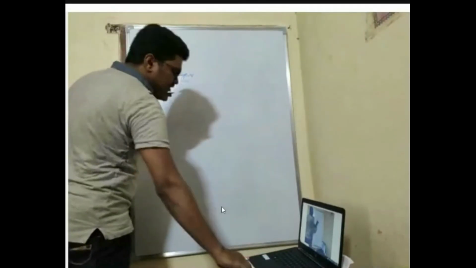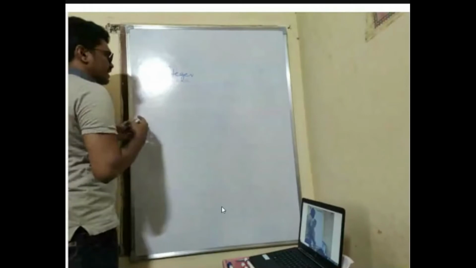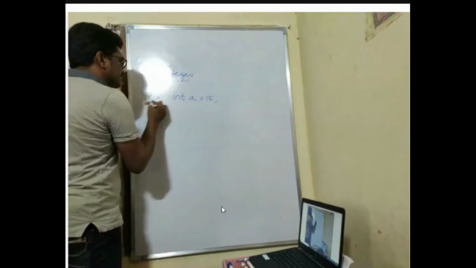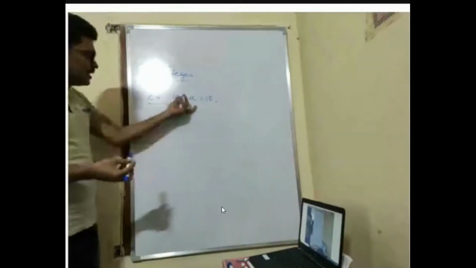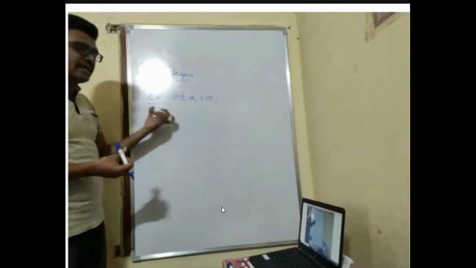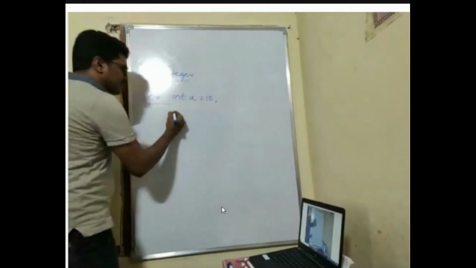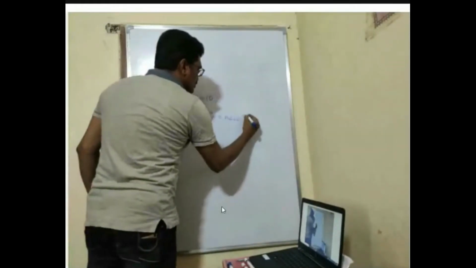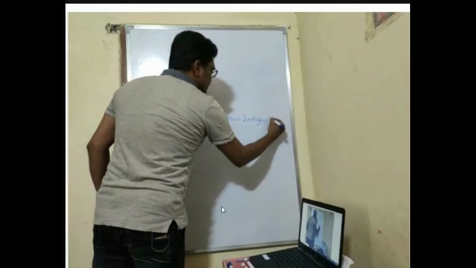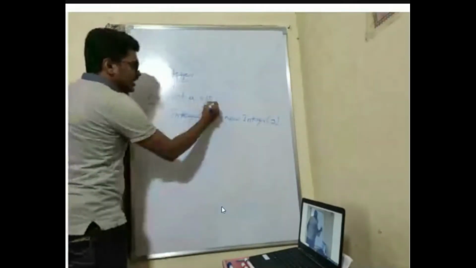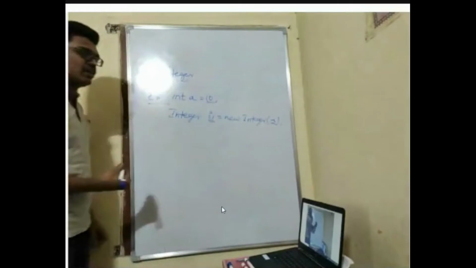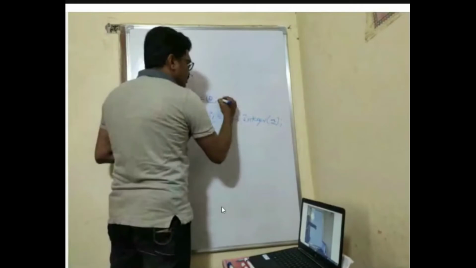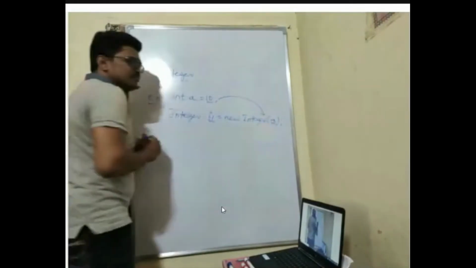As I was telling, suppose I have an integer value a equal to 10. How can I convert it into an Integer object? So that is Integer i1 is equal to new Integer of that corresponding value. Now this 10 is converted into an object with the name i1. This is autoboxing. What are you doing? You are converting a primitive type into an object. So this is called autoboxing.